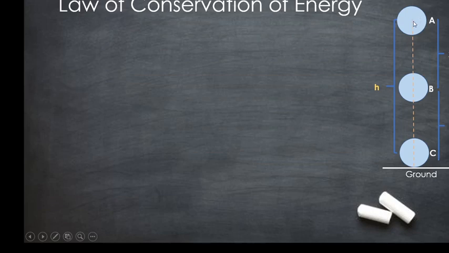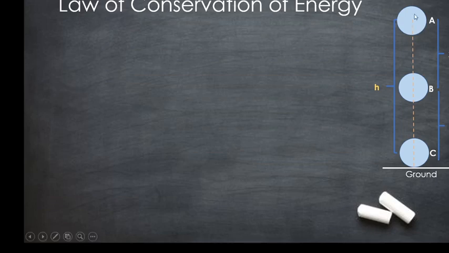So let us find out the total energy at point A, that is the initial point, at B, that is at the intermediate state or in the middle level, and at C, that is at the final stage before reaching the ground. Let us first find out the total energy at point A.